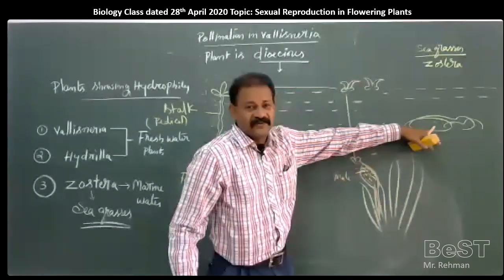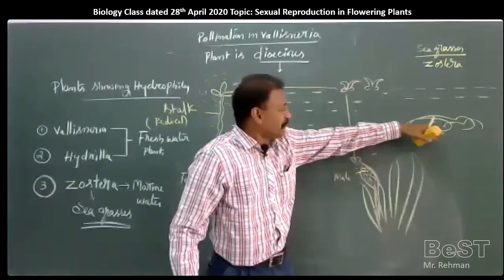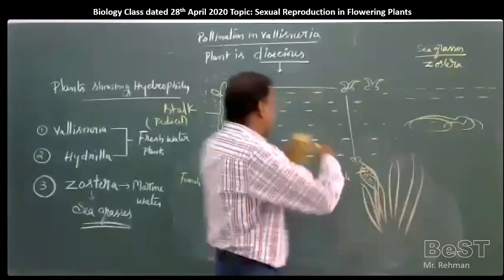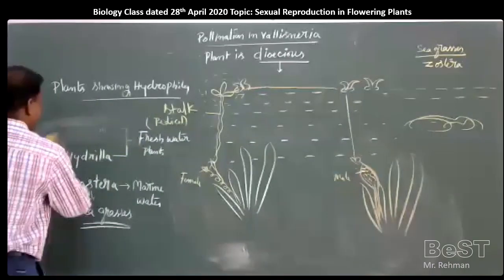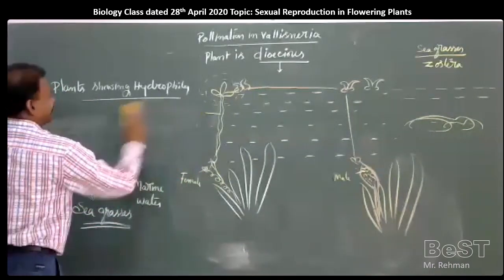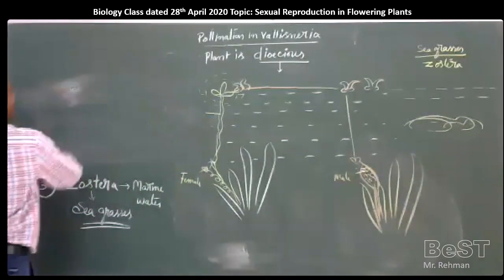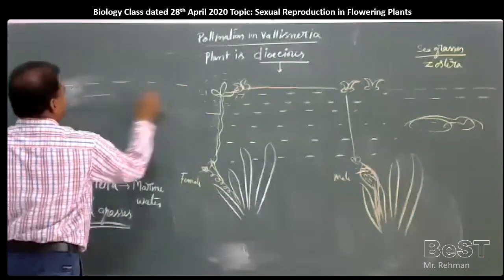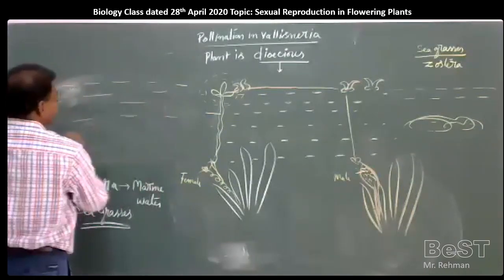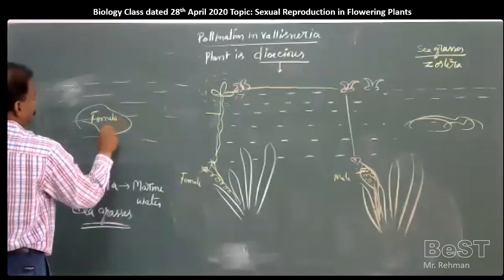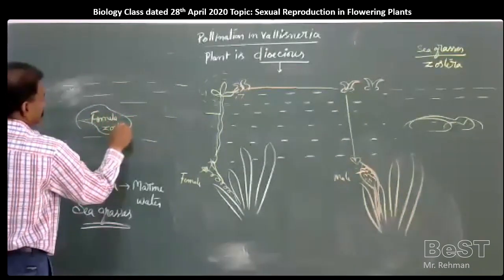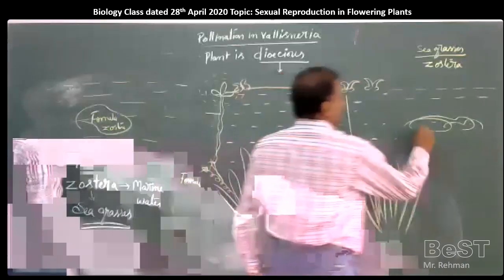Whenever male and female are present, for example, this is male, and somewhere here is the female Zostera inside.